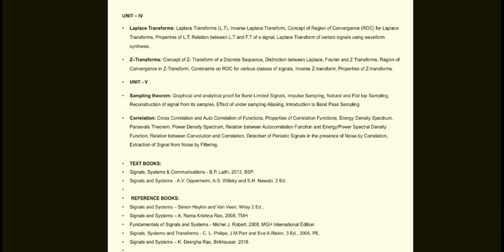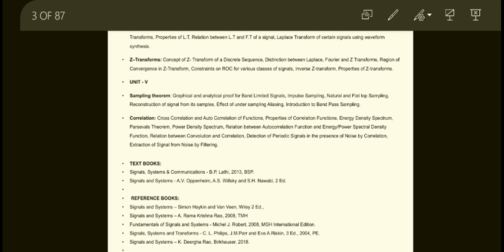We also need to refer to reference books: Signals and Systems by Simon Haykin and Barry Van Veen, Wiley publications, second edition; Signals and Systems by A. Ramakrishna Rao, Tata McGraw-Hill, 2008; Fundamentals of Signals and Systems by Michael J. Roberts, McGraw-Hill International edition, 2008; Signals and Systems and Transforms by C.L. Phillips, J.M. Parr, and Eve A. Riskin, third edition, 2004; and the last book, Signals and Systems by K. Deergha Rao, 2018.